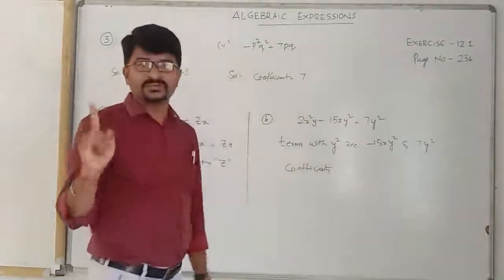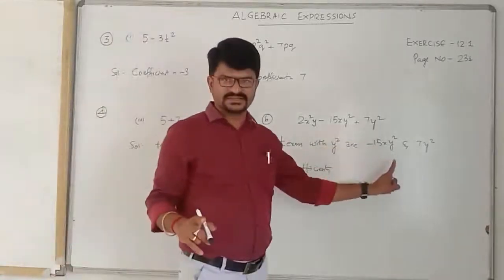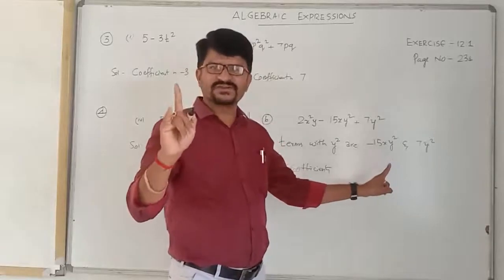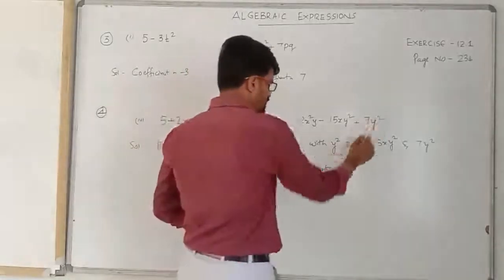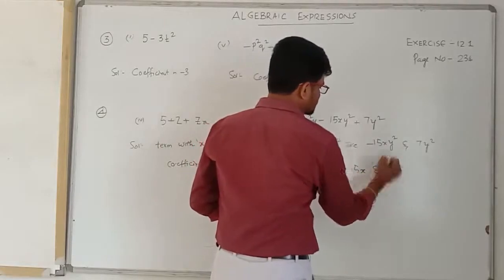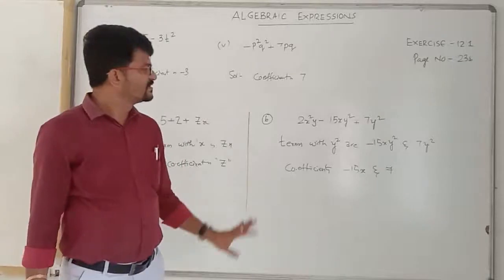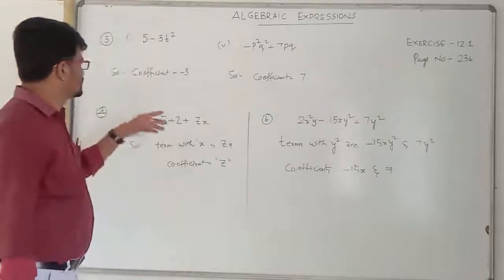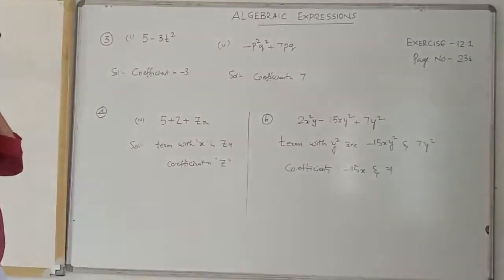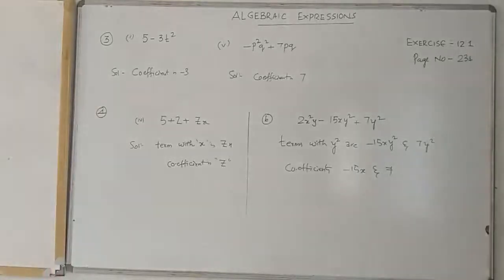He did not mention numerical coefficient. Okay. The coefficient of y square he asked. That is why the coefficients here are minus 15x and 7. Got it, children? Write this too. You must write the textbook question and later on write this.